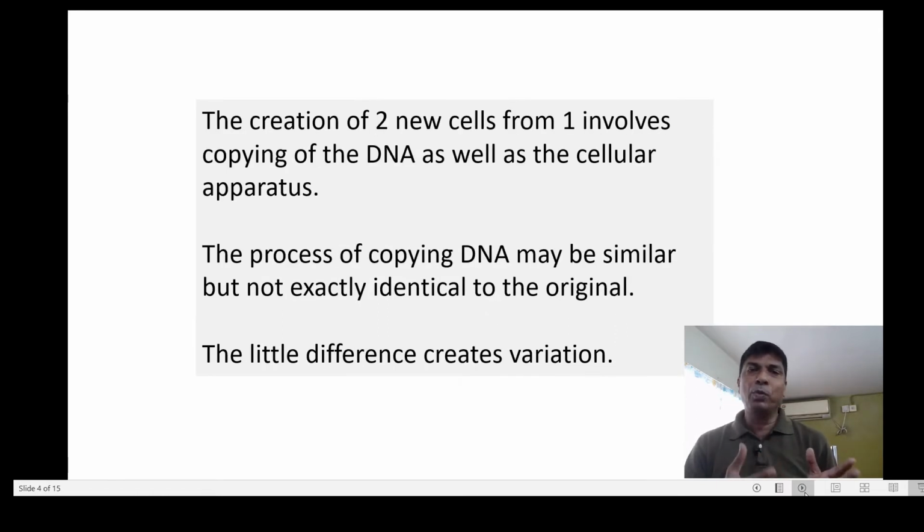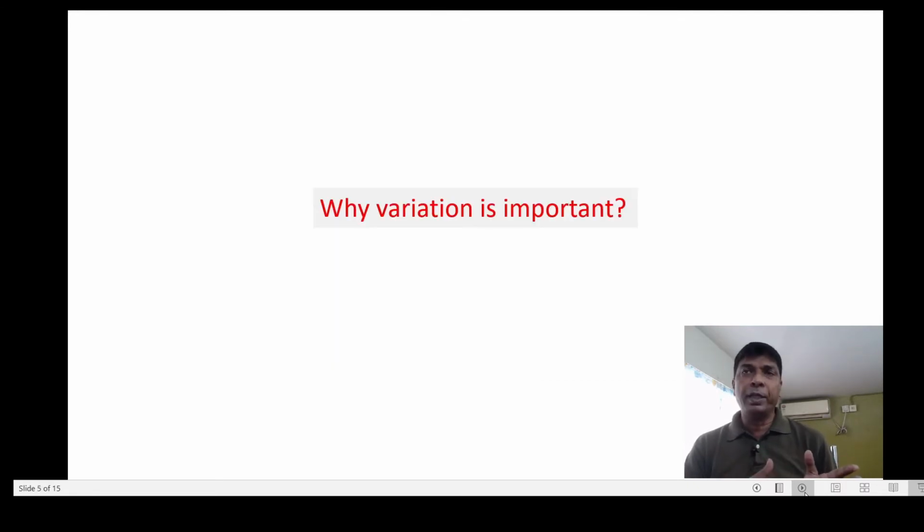Now the creation of two new cells from one involves copying of DNA as well as the cellular apparatus. The process of copying DNA may be similar but not exactly identical to the original. The little difference creates variation. So what is the importance of variation? Variation is important because the slight difference between two individuals in a species helps in coping with the changing environment. Actually, it helps in adaptation.